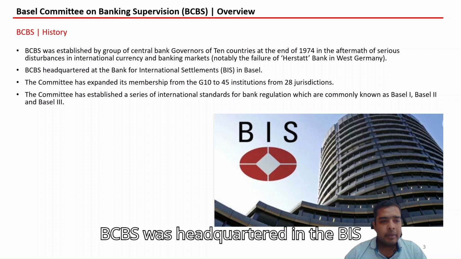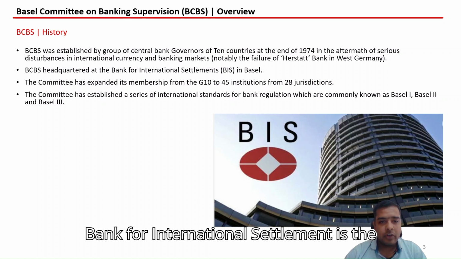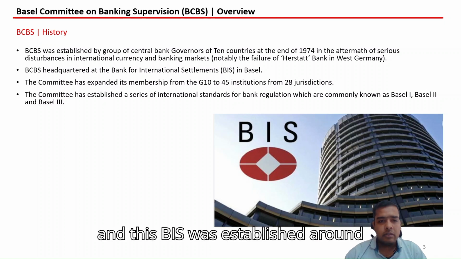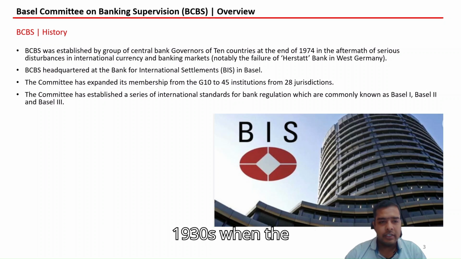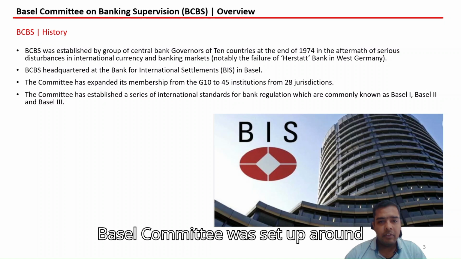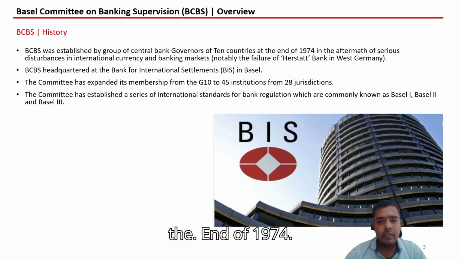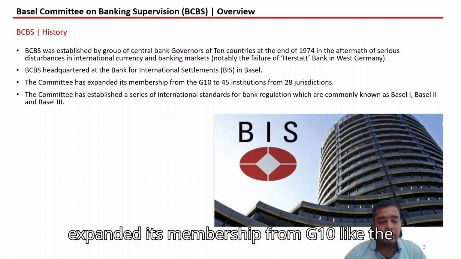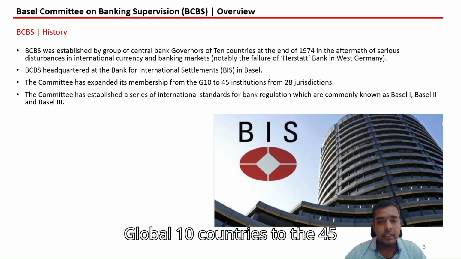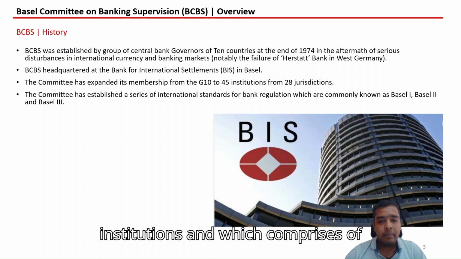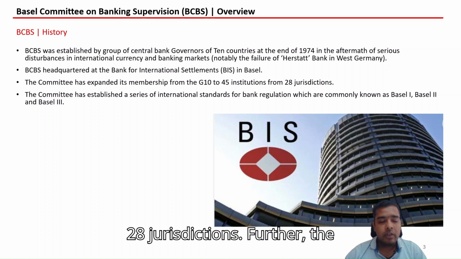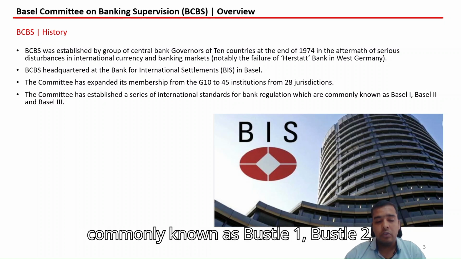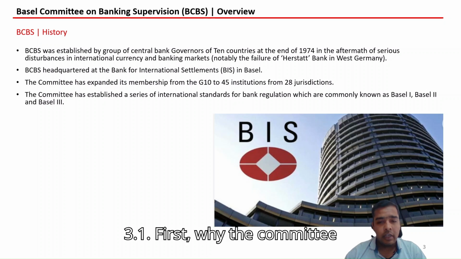The BCBS is headquartered in the BIS, Bank for International Settlements, one of the oldest financial institutions, which was established around the 1930s. And the Basel Committee was set up around the end of 1974. The committee has since expanded its membership from the G10 countries to 45 institutions, which comprise 28 jurisdictions. Further, the committee has established a series of guidelines for bank regulation, commonly known as Basel I, Basel II, Basel III, and the recent Basel 3.1.